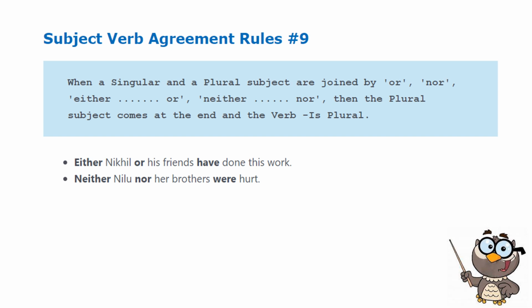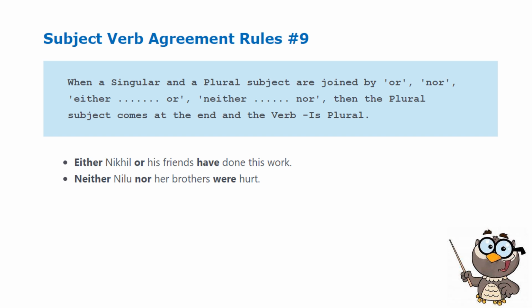Rule number 9 still has a connection with rule number 8, but this now takes various forms of subjects which are connected by the expressions or, nor, either or, neither nor. So when a singular and a plural subject are joined by or, nor, either or, neither nor, then the plural subject comes at the end and the verb is plural.